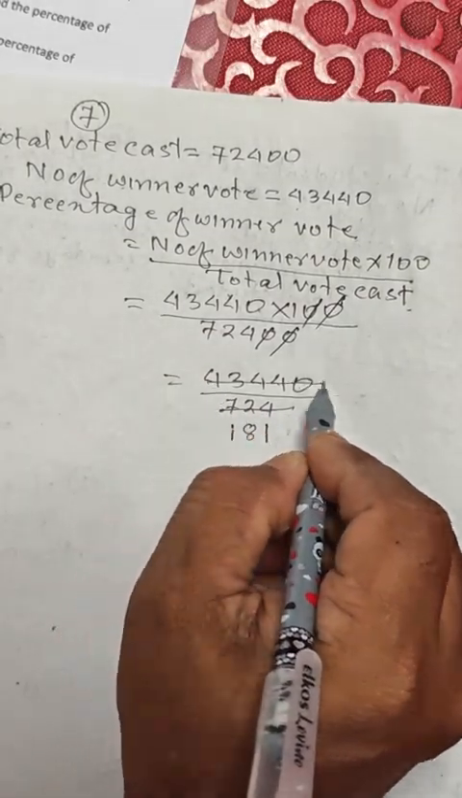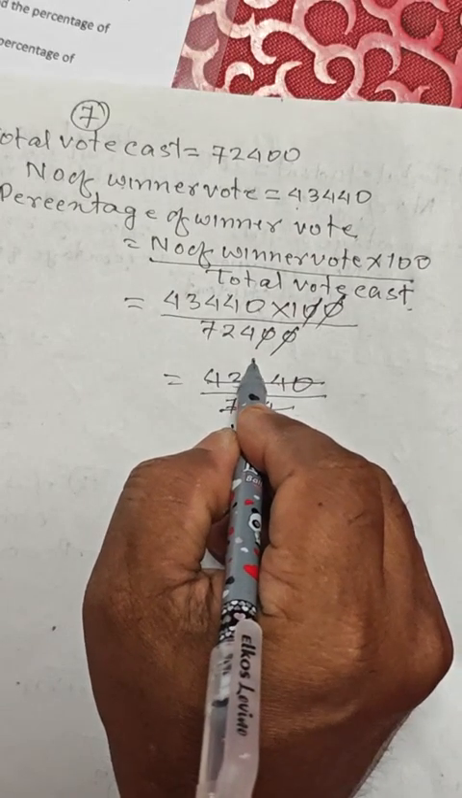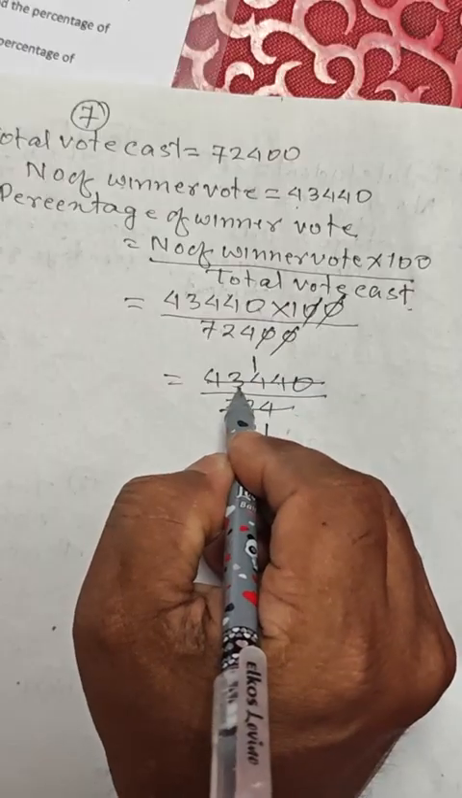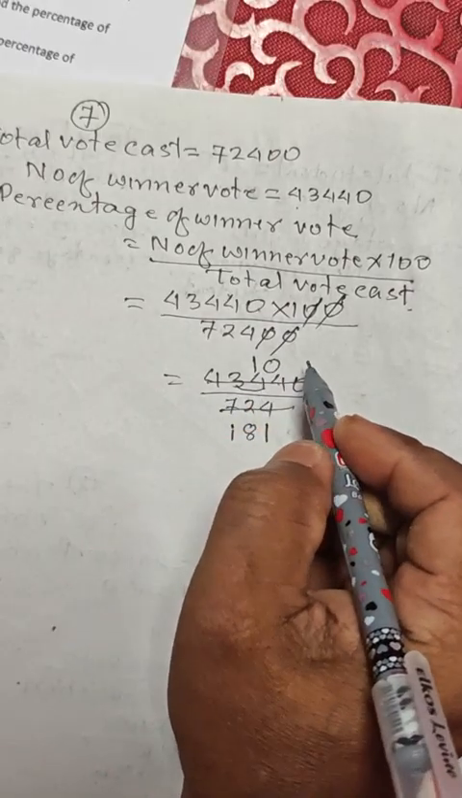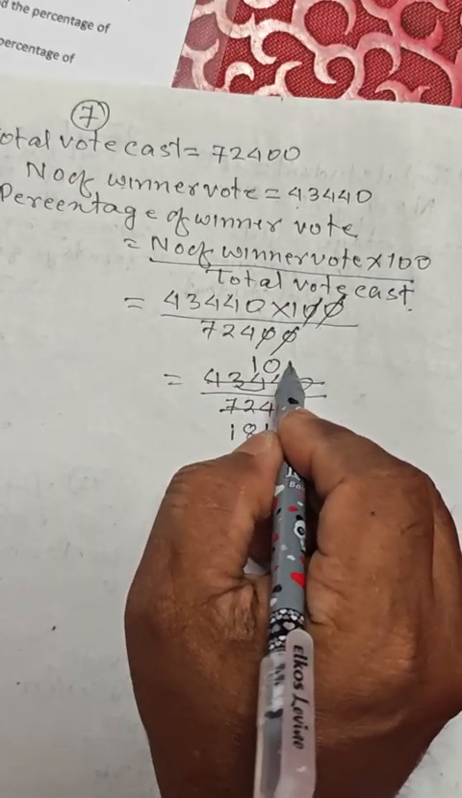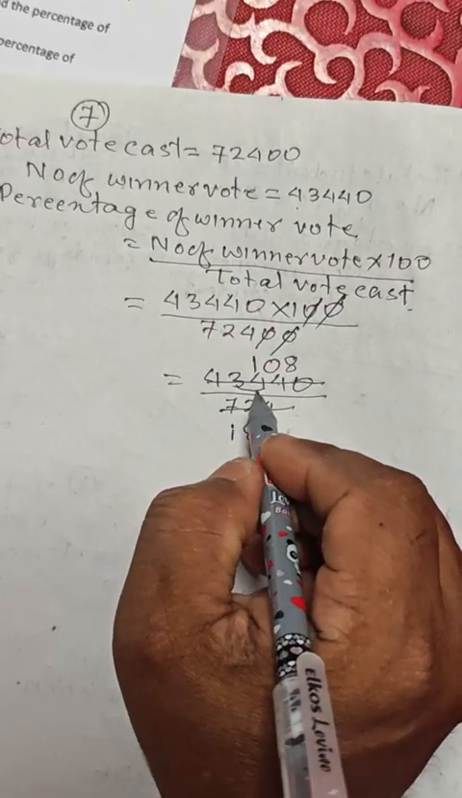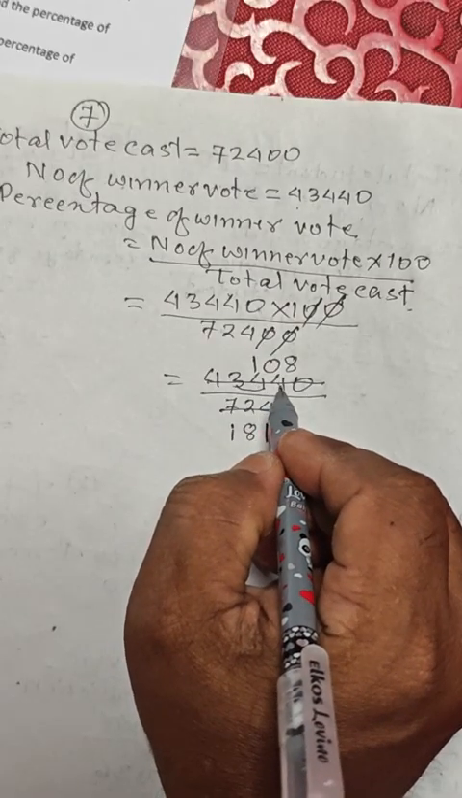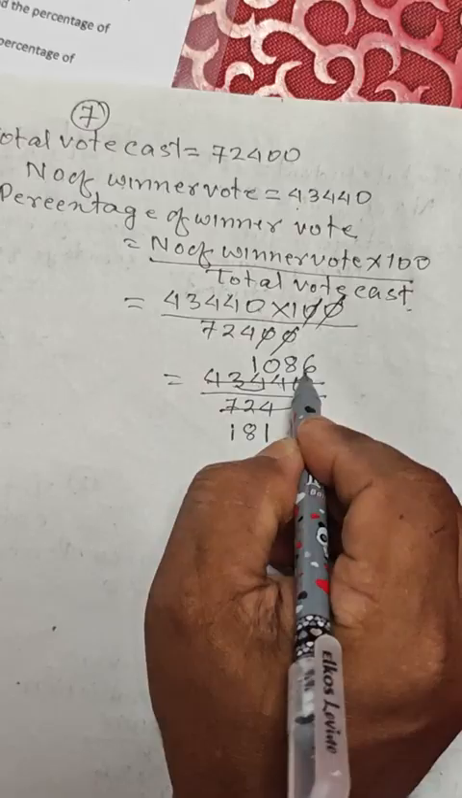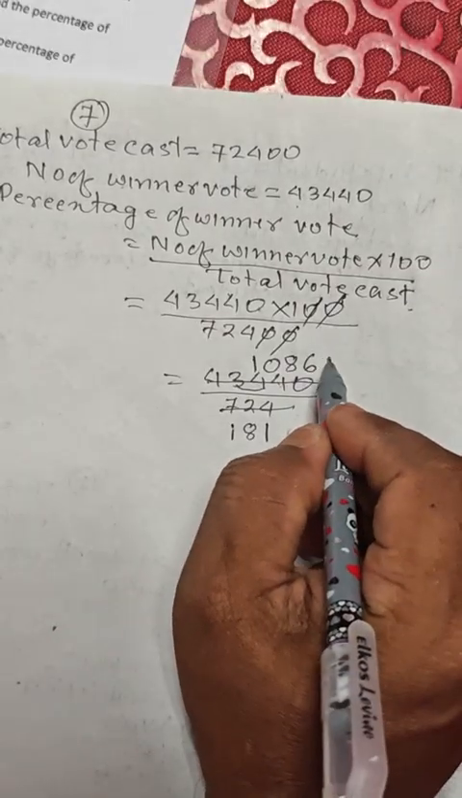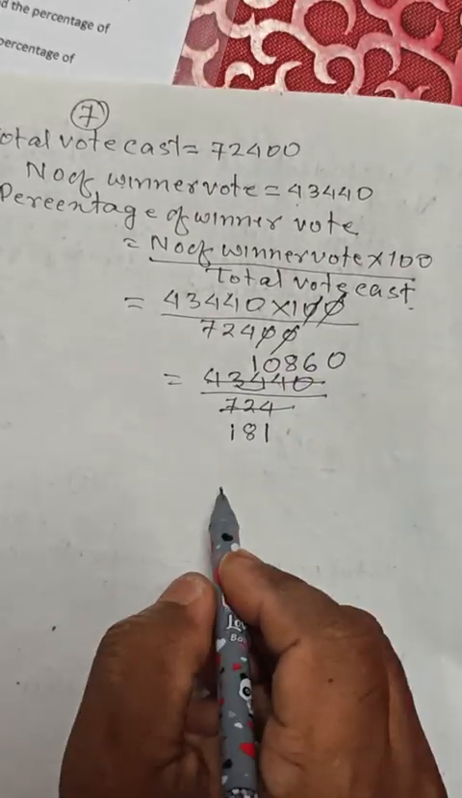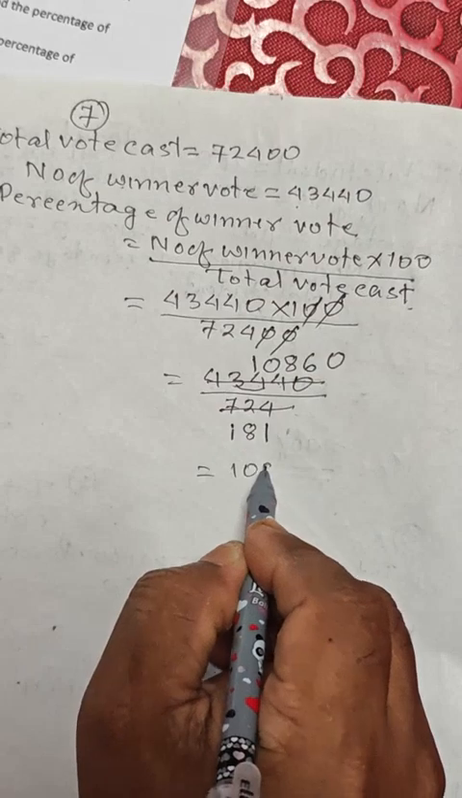This is divided by 4. 4 ones are 4. We take 2 digits. Here it is 0. 4 8s are 32, plus 2, 24. 4 6s are 24. In 10, 0. 108.